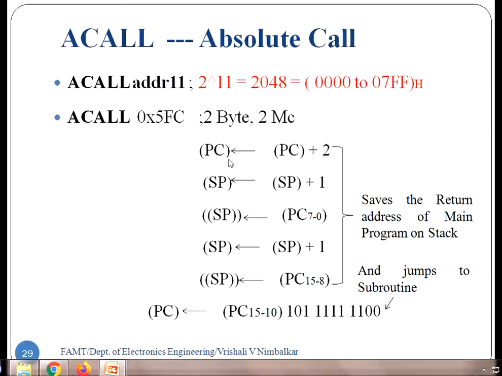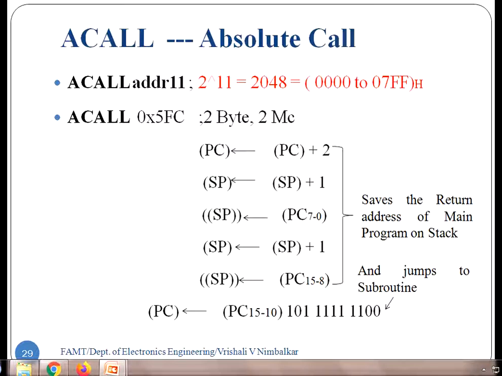Now the return address is to be saved on stack. The return address is in the program counter. Program counter is 16-bit, whereas stack memory is 8-bit. At a time, we can only save 8-bit data on stack. So then how is the 16-bit return address saved on stack? It is done one after the other. So the first thing is to obtain the return address, PC plus 2. Next, the return address is to be saved on stack.